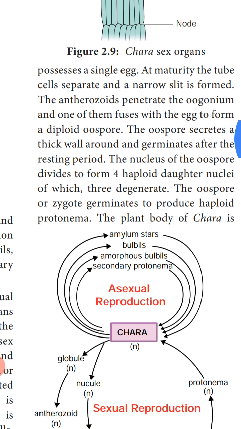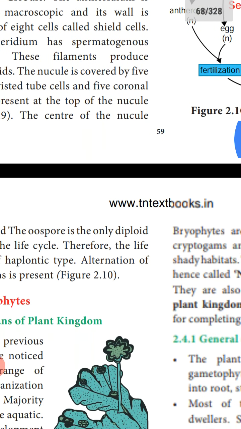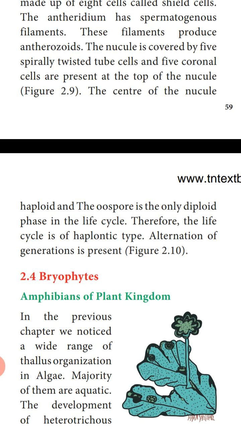protonema. And the plant body of Chara is haploid, and the oospore is the only diploid phase in the life cycle. Therefore, the life cycle is of haplontic type. Alternation of generation is also seen here.